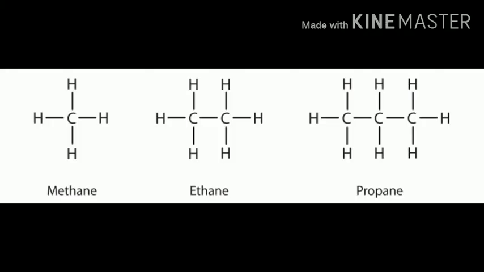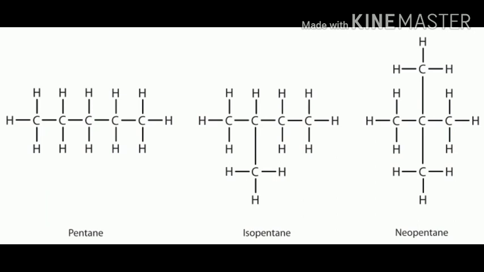Next, this is the structural formula of methane, ethane and propane. Methane has 1 carbon, ethane has 2 carbons, and propane has 3 carbon atoms present. Now next is pentane, isopentane and neopentane. Pentane is a straight chain, but isopentane is branched and neopentane is also branched. Only the structural formula is different, but the molecular formula is the same. Isopentane has 1 methyl group attached and neopentane has 4 methyl groups attached to the middle carbon atom.